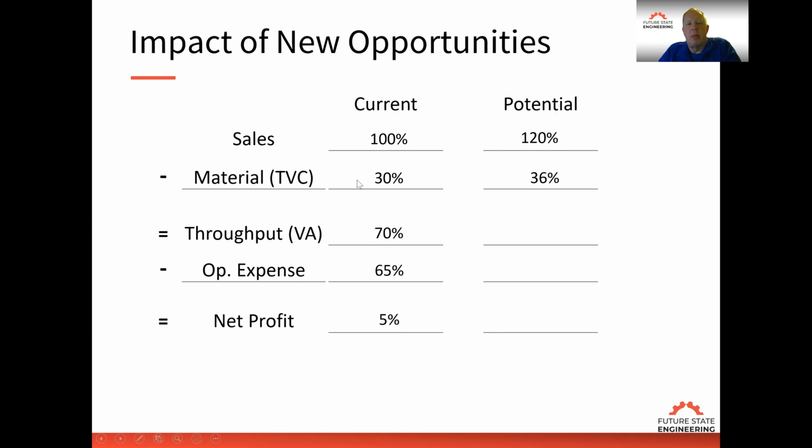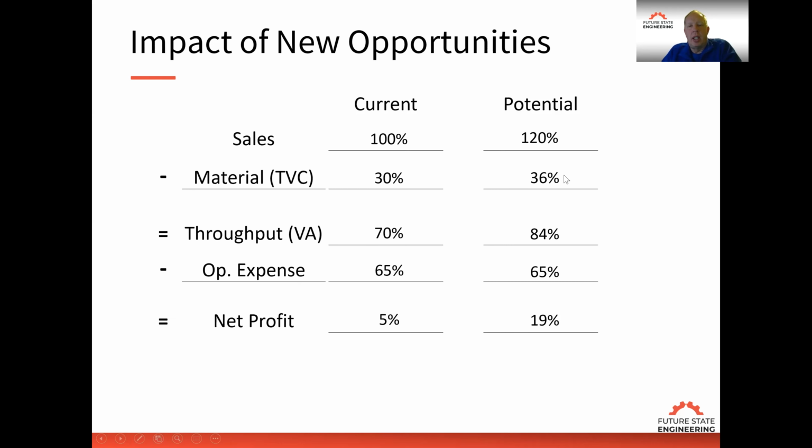If we keep the same material percentage at 30%, 30% of 20% is another 6%, so our throughput goes up to 84%. Our operating expense doesn't change because we're going to leverage our resources to better utilize them to increase the sales of the company. Our net profit almost goes up 4x.